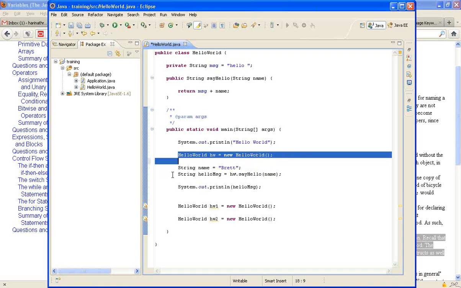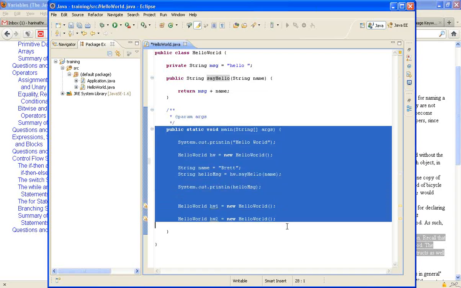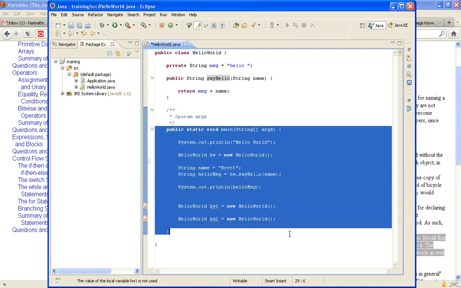And then I am calling the method, HW dot sayHello. So we always need to do this. There is no other way you can call the methods. I'm trying to explain the main method. Main method is the entry point for your application.